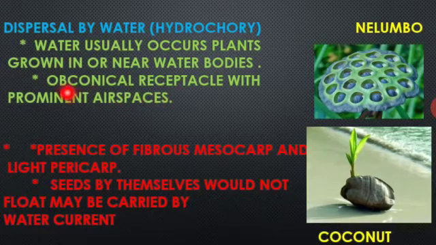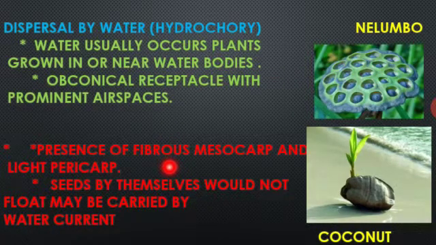It has an obconical receptacle with prominent air spaces. You can see the example Nelumbo, that is lotus. It has small air spaces in it, and it has the seeds on it. So all the seeds used to float on the water. Okay, so it is named as hydrochory.